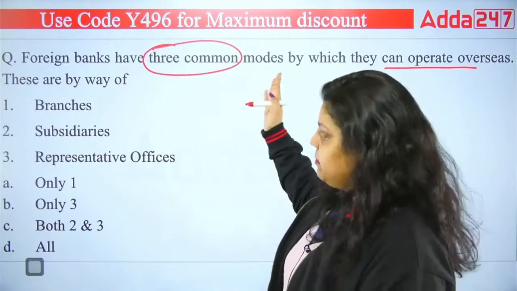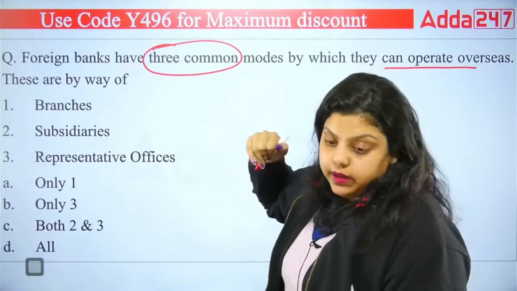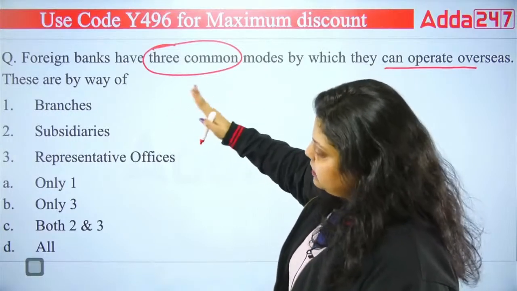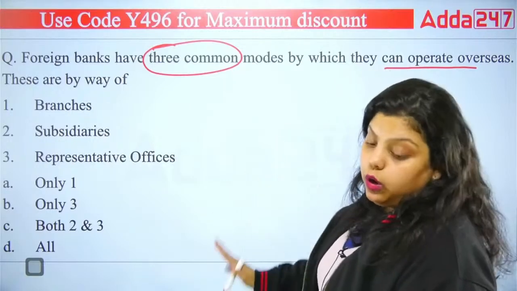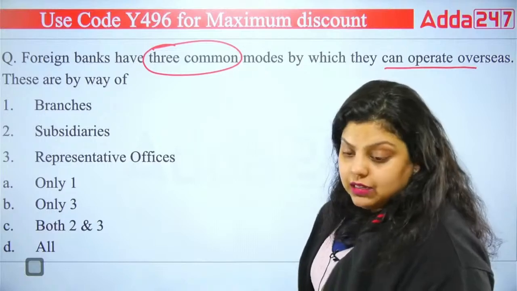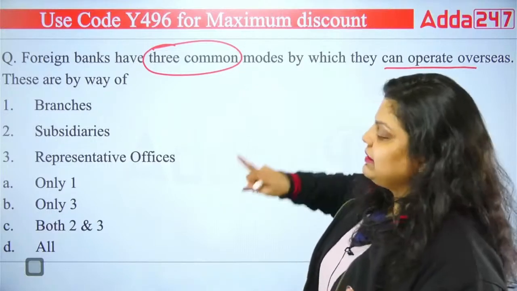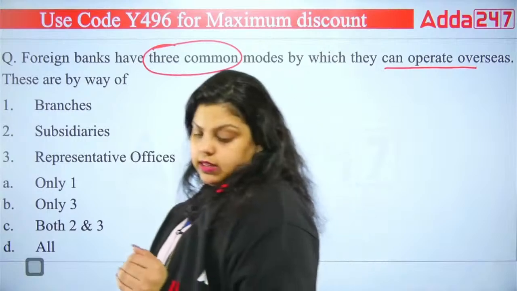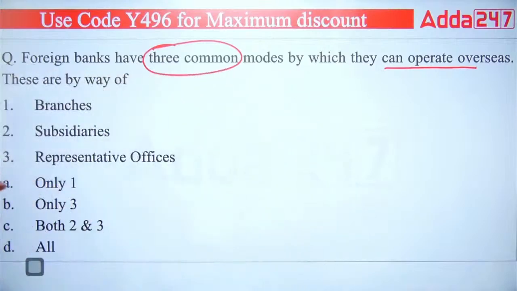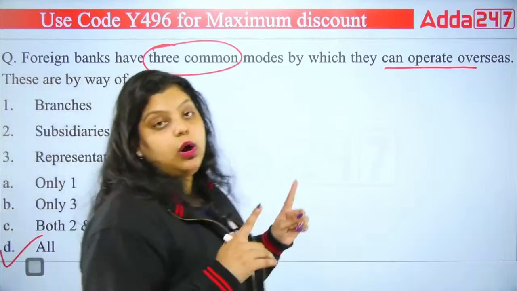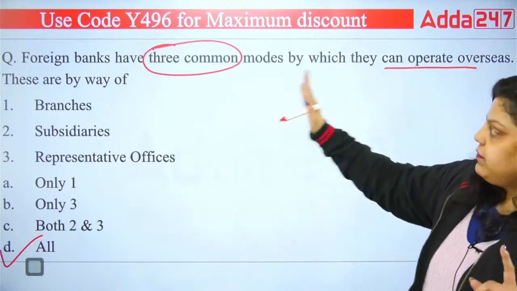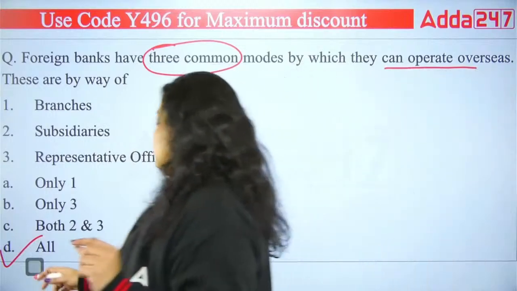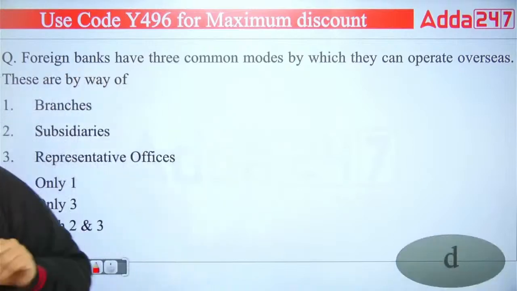So what are the ways by which foreign banks can come to India? By branches, by subsidiaries, by representative offices. Only one, only three, both 2 and 3, or all of the above. So what are the ways by which the foreign banks can come to India? And the answer for this question will be all of the above. It is all of the above. These are all the common modes by which foreign banks can come to India. Okay, so right answer is D.